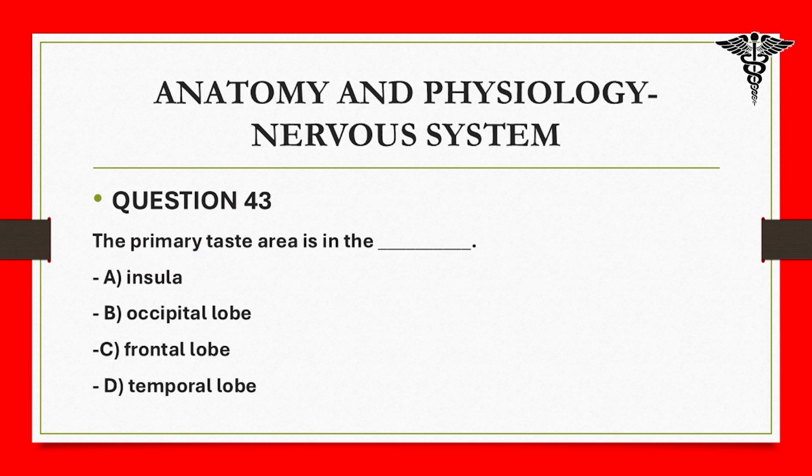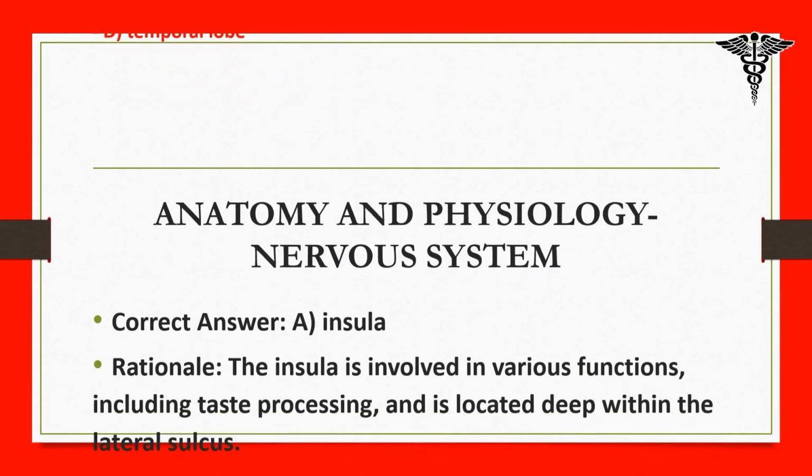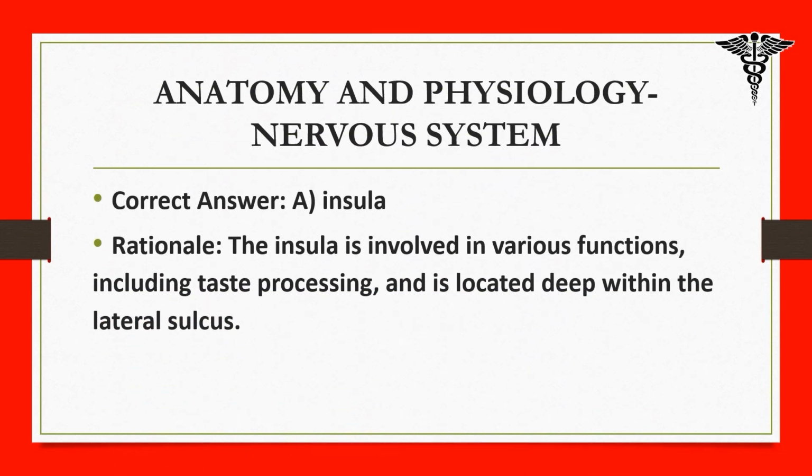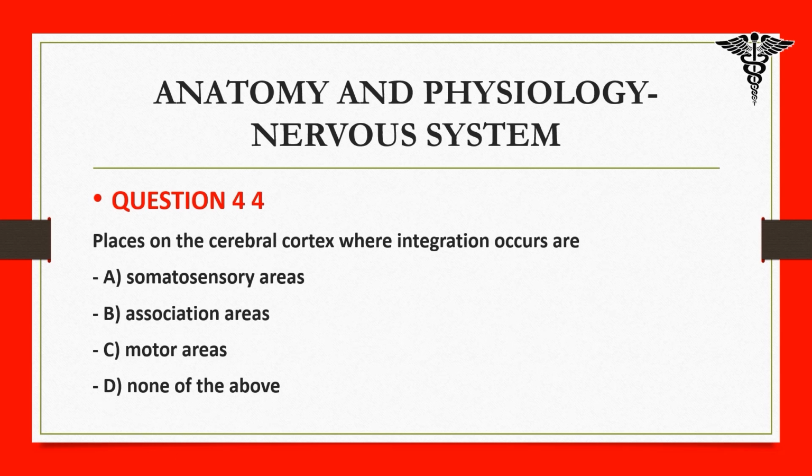A. insula, B. occipital lobe, C. frontal lobe, D. temporal lobe. Correct answer, A. insula. Rationale: the insula is involved in various functions, including taste processing, and is located deep within the lateral sulcus. 44. Places on the cerebral cortex where integration occurs are: A.